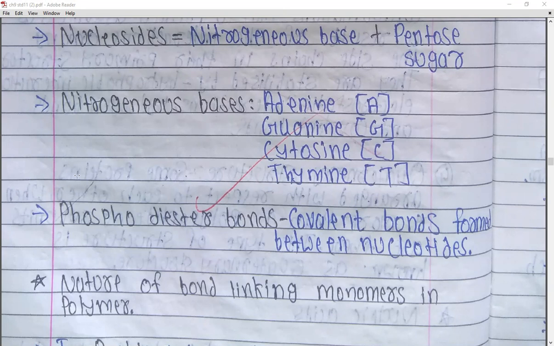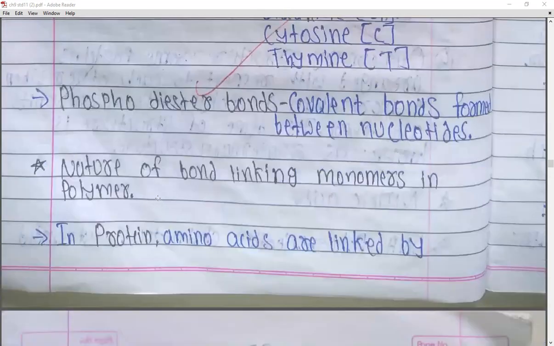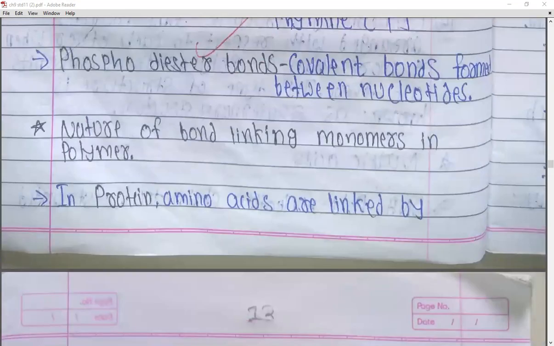So phospho, that is the presence of the phosphate, right? Diester, di means two, so two ester bonds are present which are responsible for the binding of the two nucleotides, right? So this is about the main structure of the nucleic acids, right? Now we are going to see about the nature of bonds linking monomers in a polymer, right? So this much is about the nucleic acids.